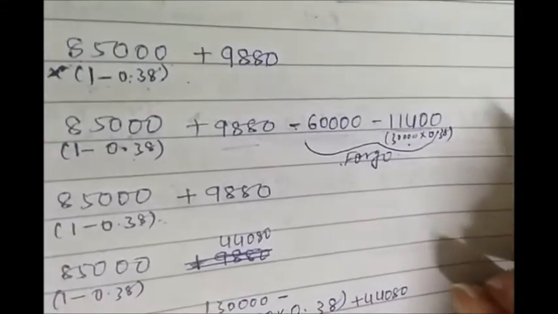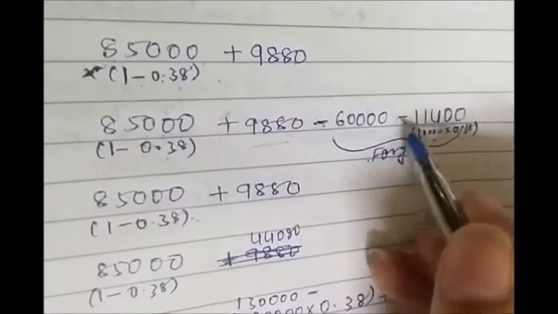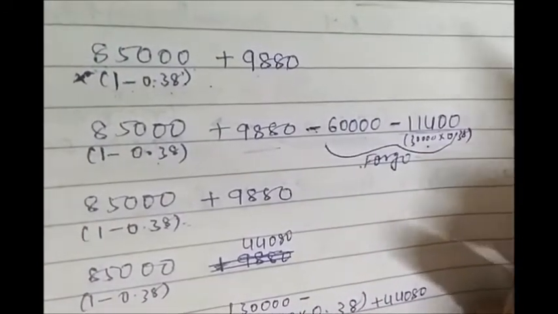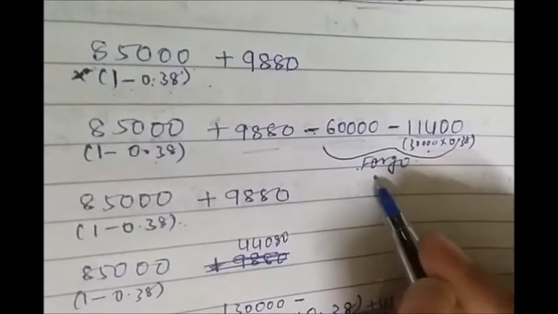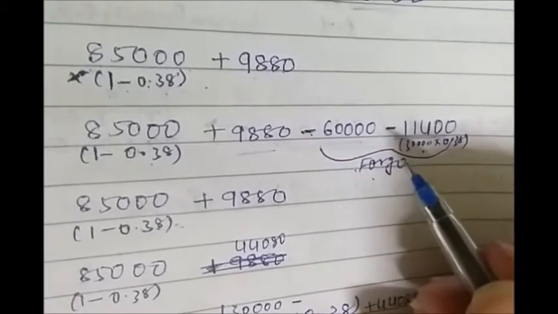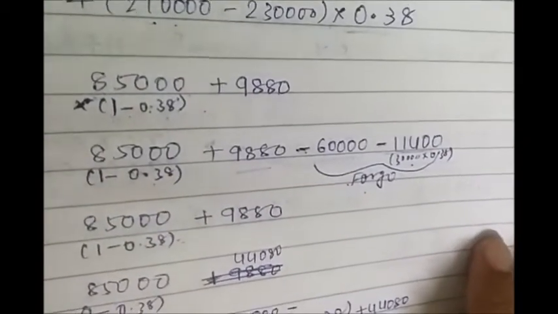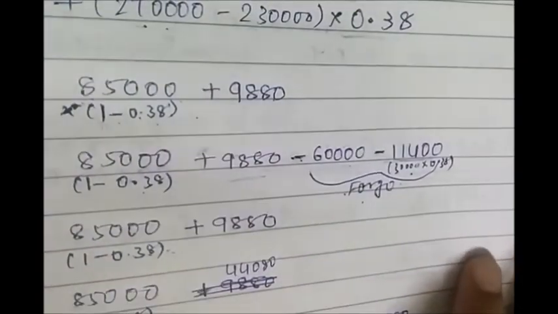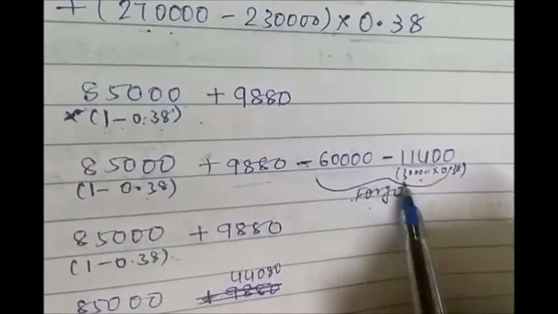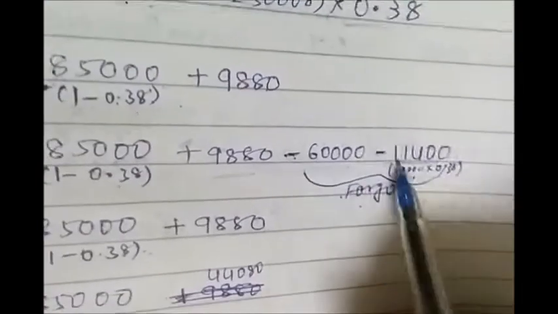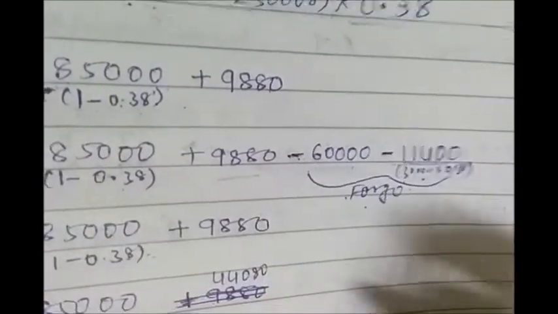So you will calculate the tax shield for this also, right? So here we will show. Now you might think that why we have deducted it. It should be our inflow, but we have deducted because this is the opportunity cost, because you have already sold the machinery in year 0. You could sell it in year 2 also. So you are losing this opportunity cost. That's why we are deducting it.